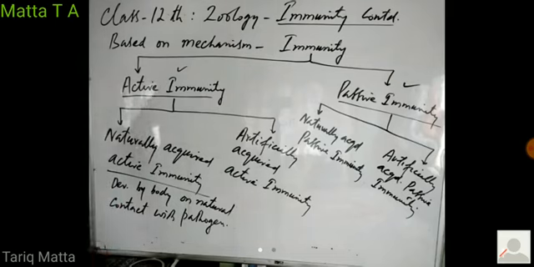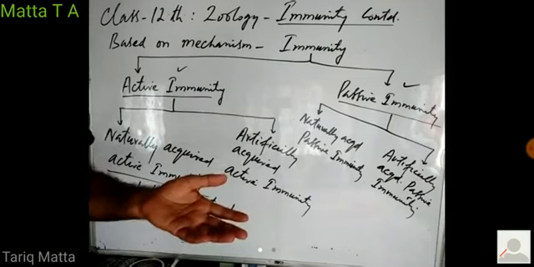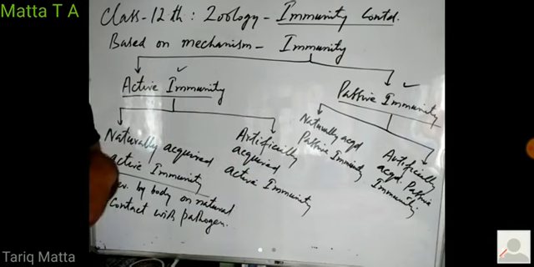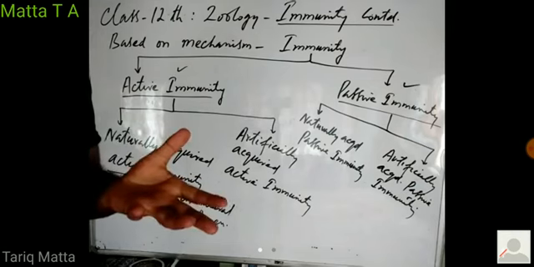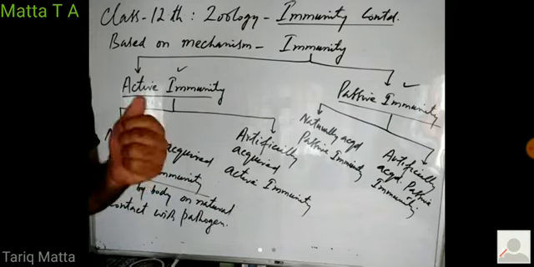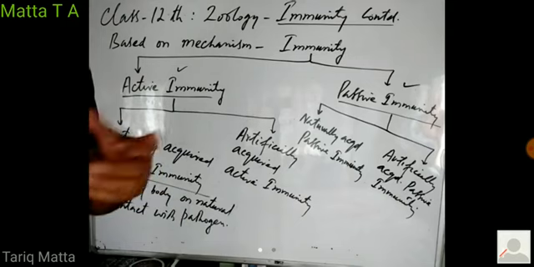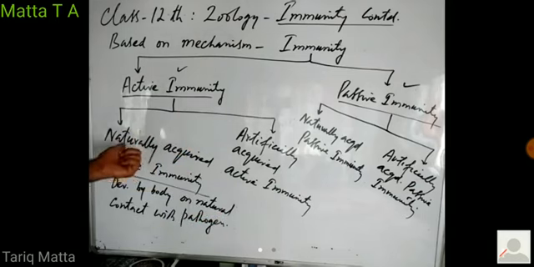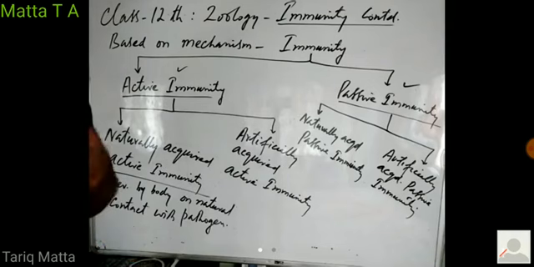So you are not aware about the entry of the pathogen. You are doing your routine work. In this routine work, you are exposed to different types of pathogens. Some of the pathogens enter into your body unknowingly. Your immune system detects them and forms antibodies and defensive cells against them. So that pathogen gets killed and you develop immunity against that pathogen, right? This type of immunity is known as naturally acquired active immunity because the pathogen naturally entered into our